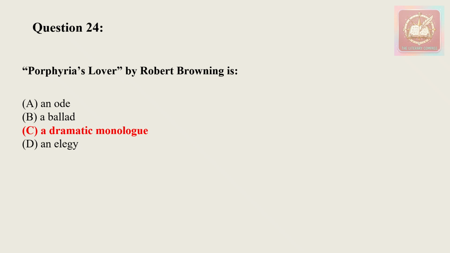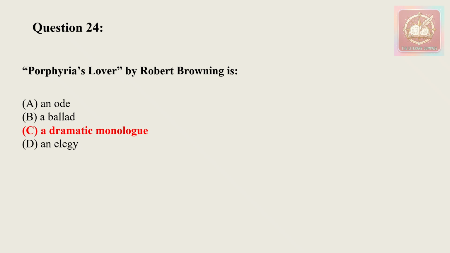Then we have the ballad. A ballad is a kind of narrative poem which often deals with adventure, romance, or folklore, and it is traditionally meant to be sung, not to be read. Although Browning's poem also tells a story, it is classified by its narrative technique, so it is not a ballad.